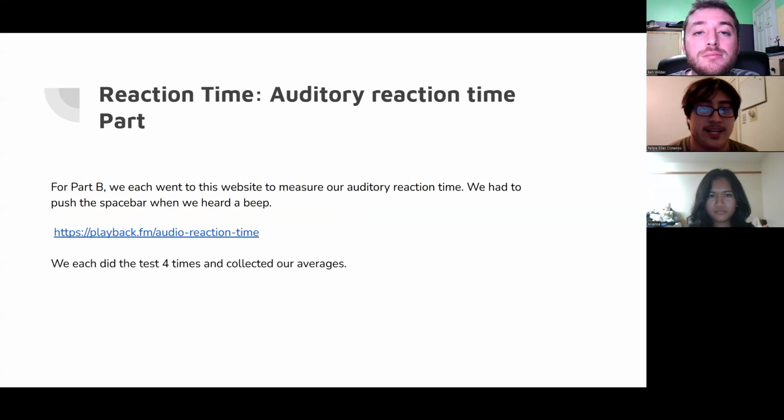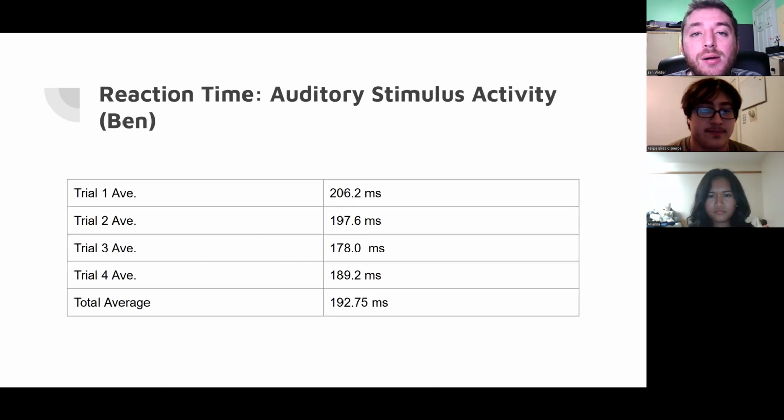For part B, we each went to this website to measure our auditory reaction time. We had to push the space bar when we heard a beep. We each did the test 4 times and collected our averages. Here's Ben's data, here's Ariana's, and here's mine.